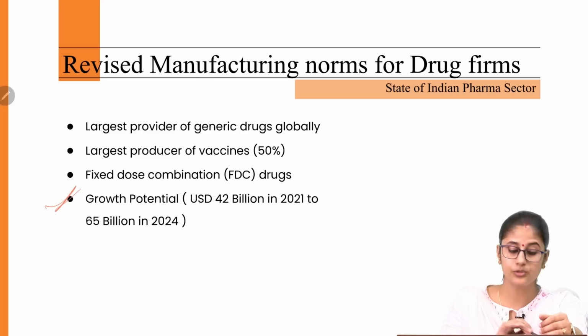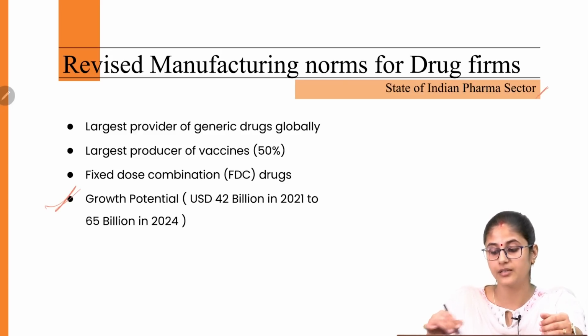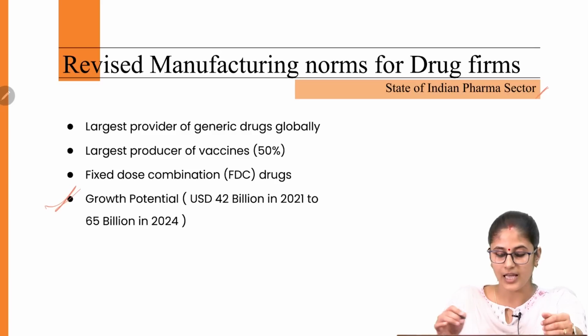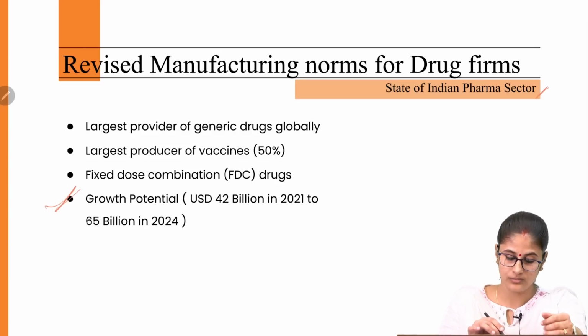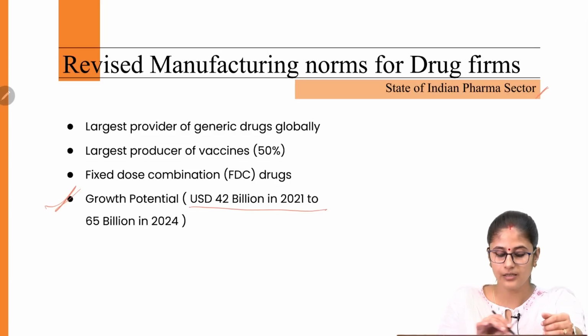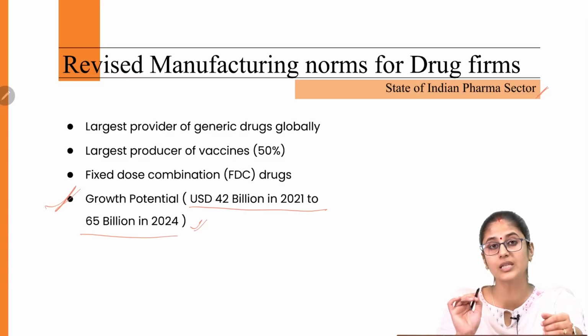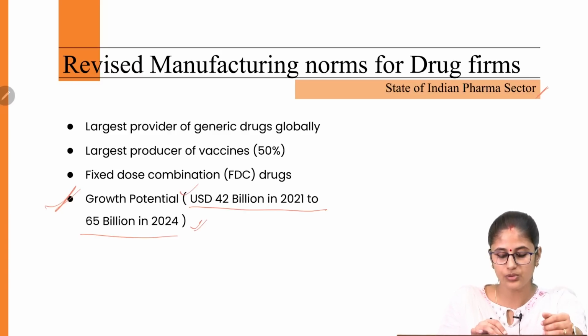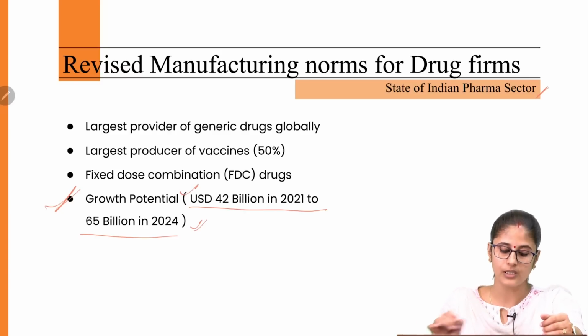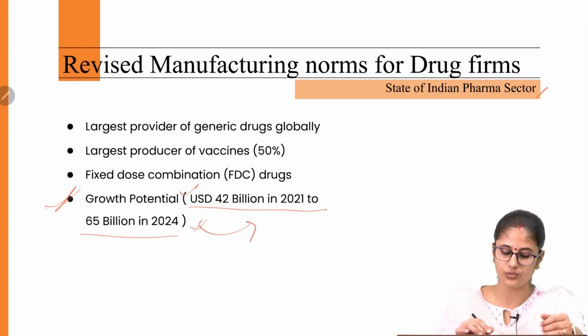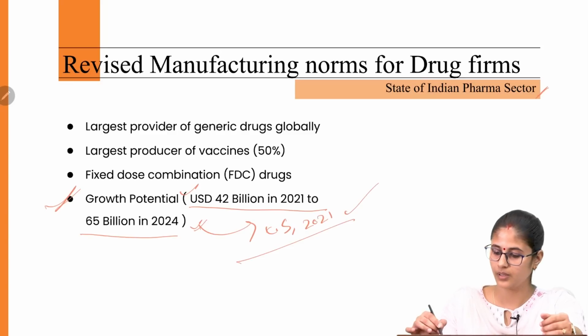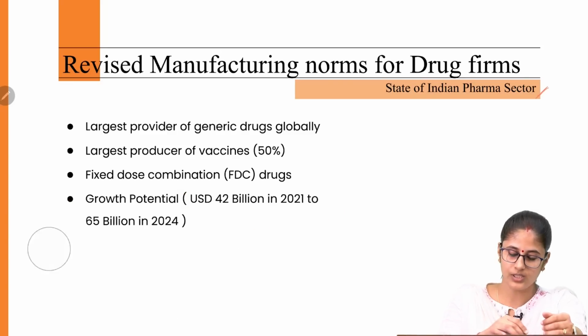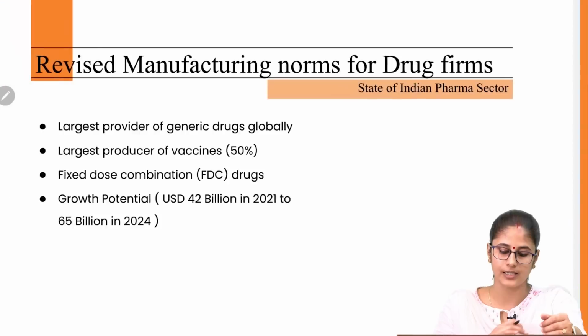Then when it comes to the growth potential of the India pharma sector, the economic survey has pointed out that the Indian pharma sector is supposed to grow 3 times. It is supposed to increase from 42 billion US dollars in 2021 to 65 billion US dollars in 2024. This was pointed out by the economic survey of 2021. So this is the state of the Indian pharma sector.